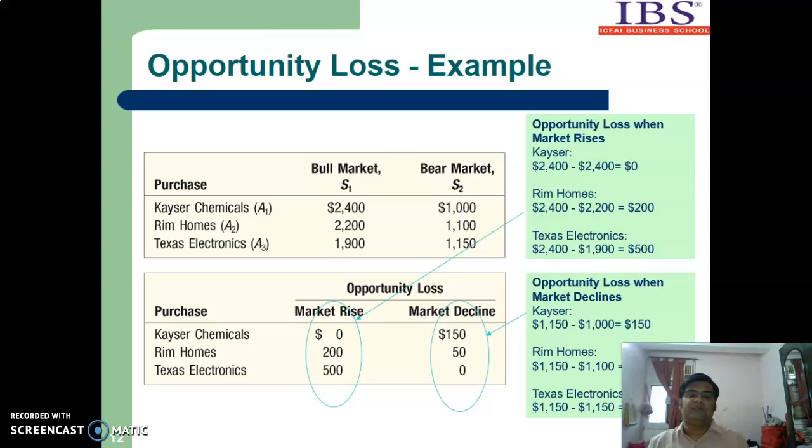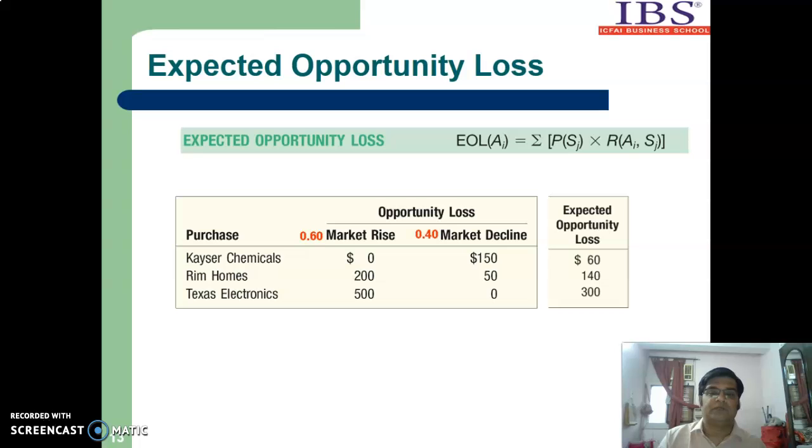So we have arrived at the opportunity loss table, which says that there are three acts and two states of nature. In case of Kaiser Chemical, if there is market rise, the loss is zero, and in case of market decline, the loss is $150. In case of Dream Homes, if there is market rise, there is $200 loss, and in market decline it is $50. In case of Texas Electronics, if the market rises, it is $500, and if the market declines, it is zero. This is called the opportunity loss table.